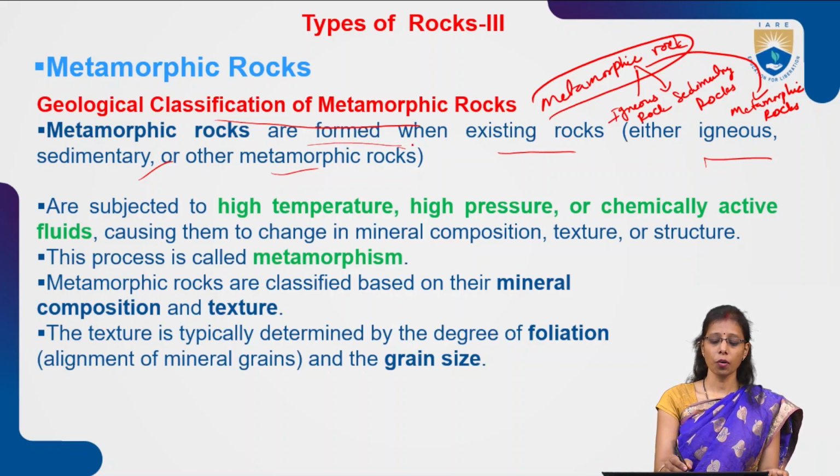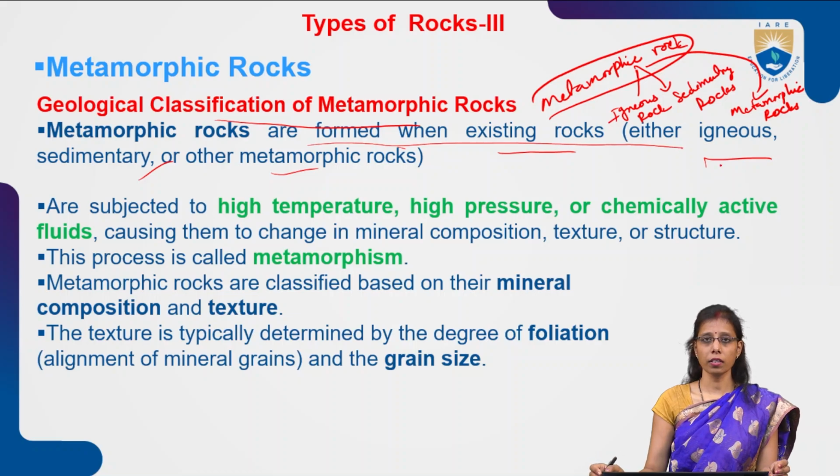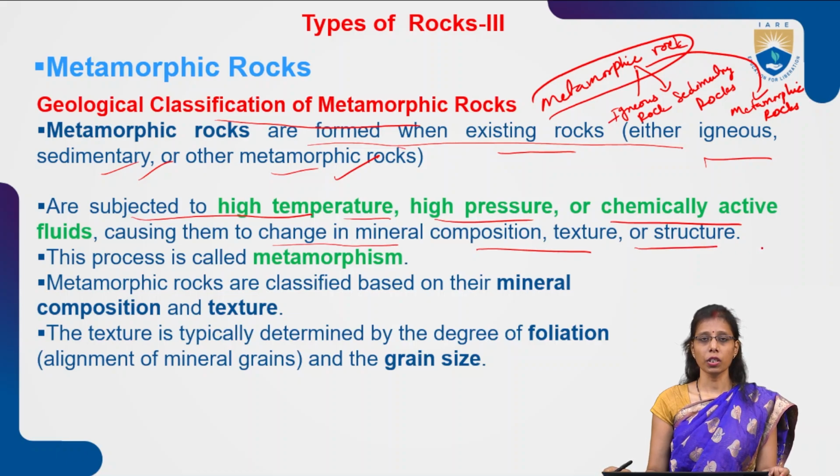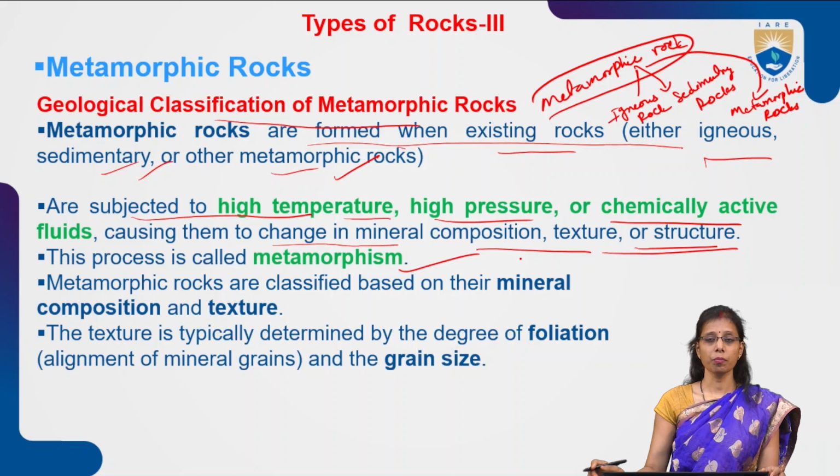It is formed when these existing rocks are subjected to very high temperature, high pressure, or chemically active fluids, causing them to change in mineral composition, texture or structure. This process is called metamorphism.